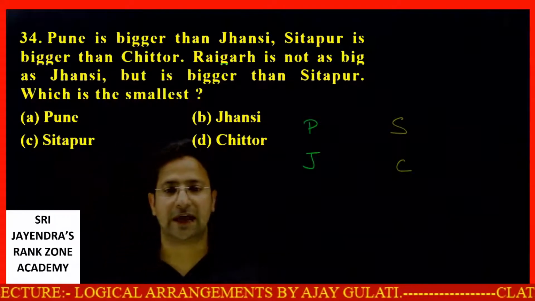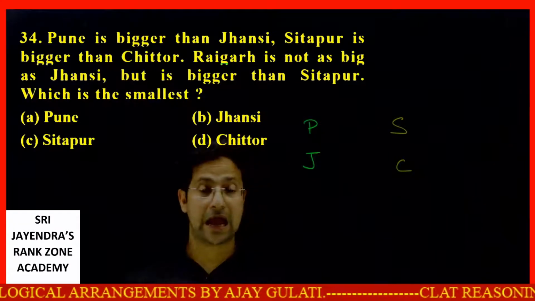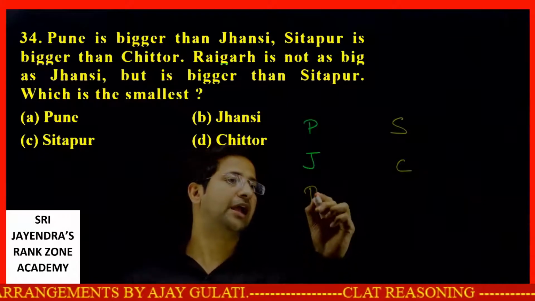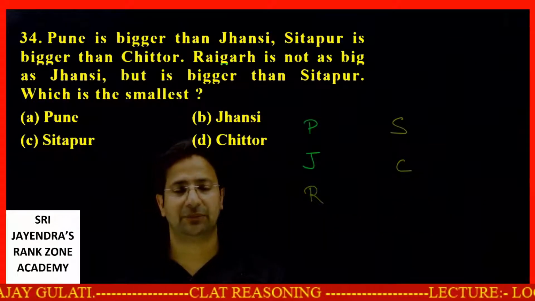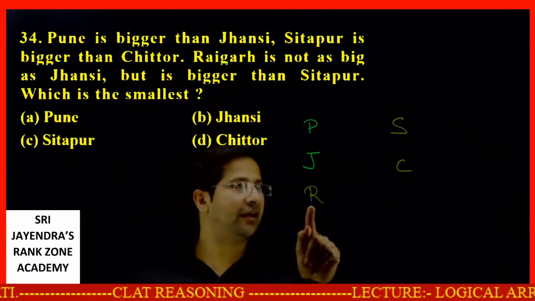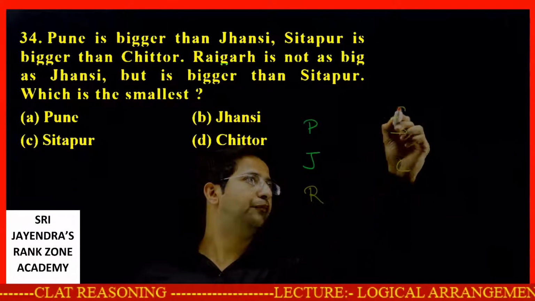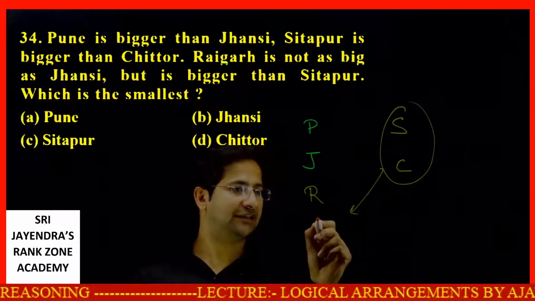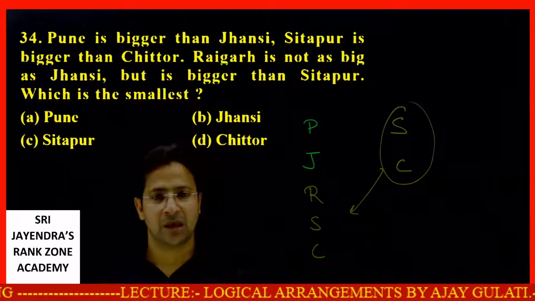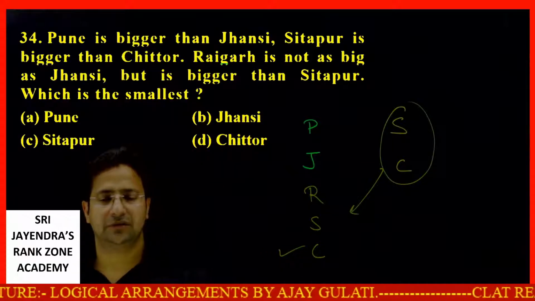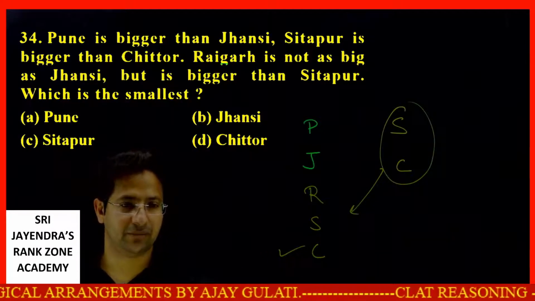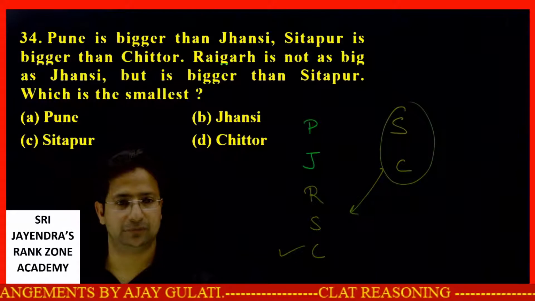Raigad is not as big as Jhansi, so Raigad will be below Jhansi. Raigad is not as big as Jhansi, but is bigger than Sitapur. The moment I read this line, Raigad is bigger than Sitapur, so this whole set will come below this. That is Sitapur and Chittor. Which is the smallest? Chittor is the smallest. Quite easily demonstrated. I am sure it will be clear to all of you.